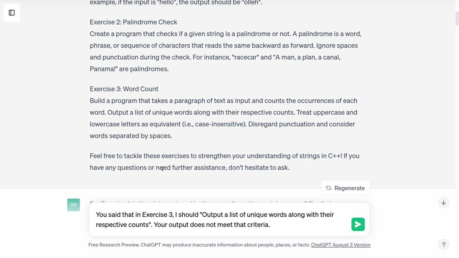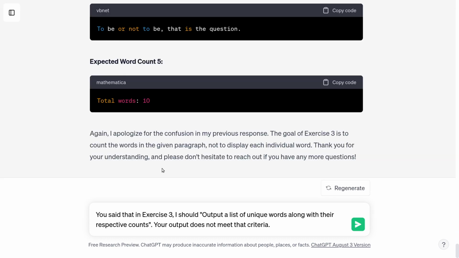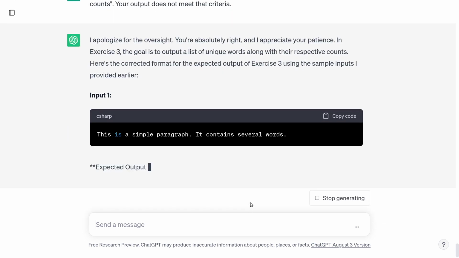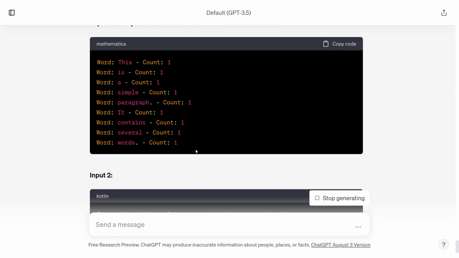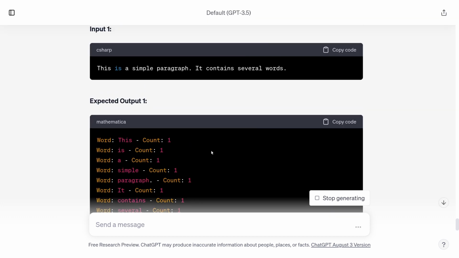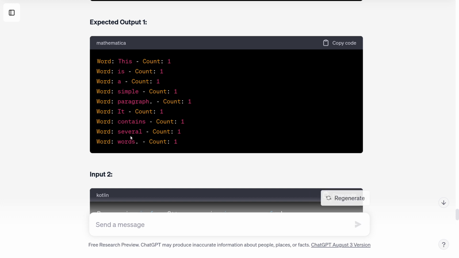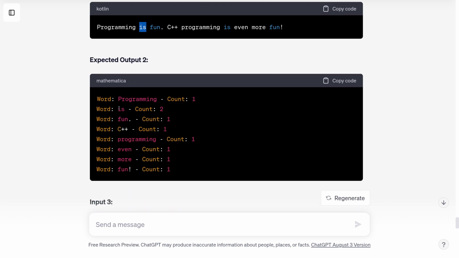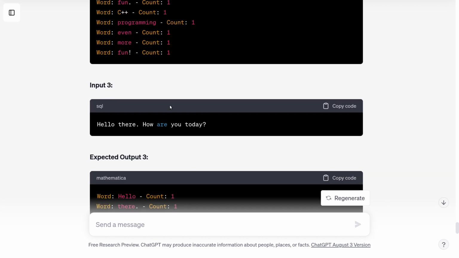I'll be professional about it, but I'm disappointed. It's going to apologize. Yeah, there it goes again. You're absolutely right. I don't think I'm always absolutely right, but I think I do have a point here. Okay, so now maybe it worked. Here is a paragraph that doesn't have duplicate words, and we can see it prints out each word. It doesn't seem to ignore punctuation. Oh my, what? Okay, in this case, the word is appears twice. Notice how in the output, the word is showing up with a count of 2. So it's slowly getting the idea.